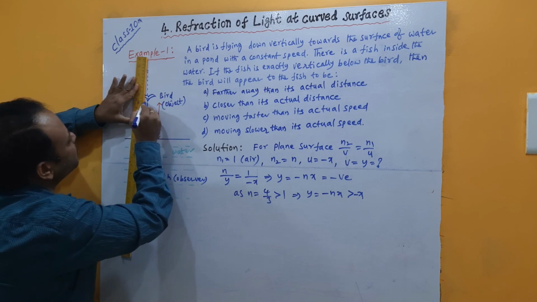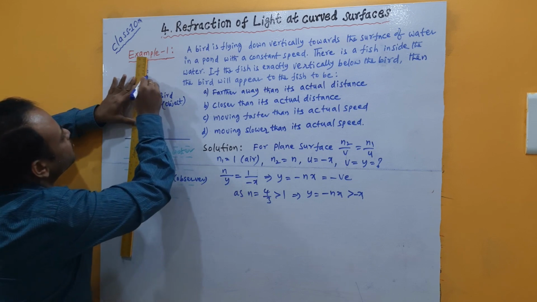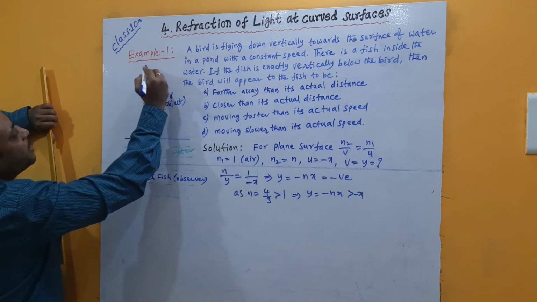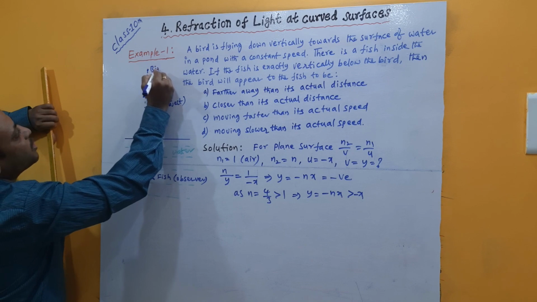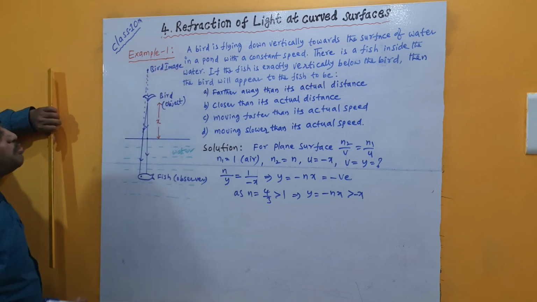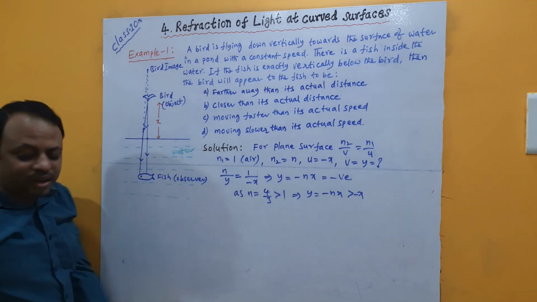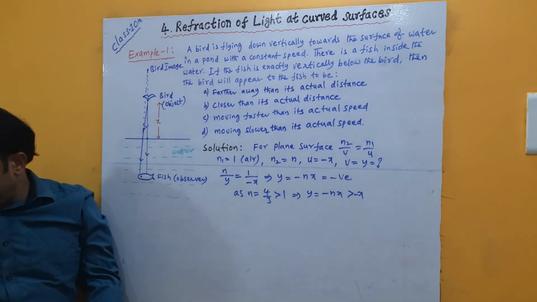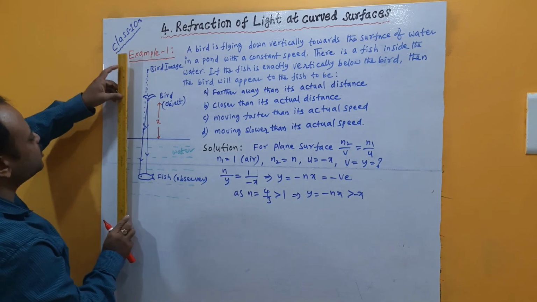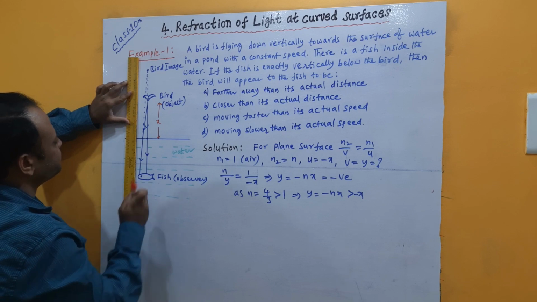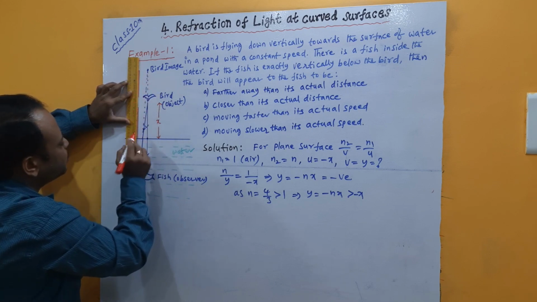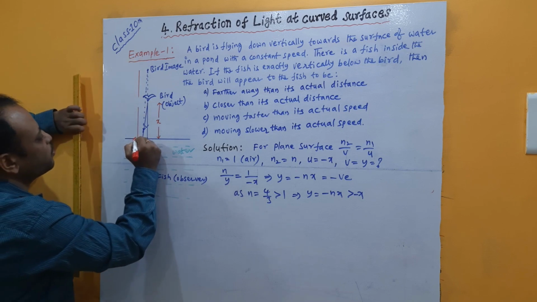That point can be called the position of image of the bird. So here those are meeting. So we can expect the bird's image is formed here. This bird image distance we can call y. So here y is greater than x, very clearly. So this distance becomes y for us here. So with the ray diagram we can prove, as well as with the mathematical calculation also we can prove.